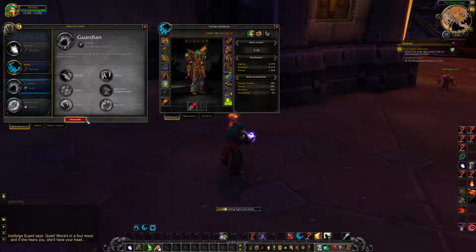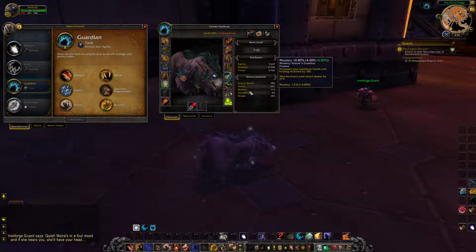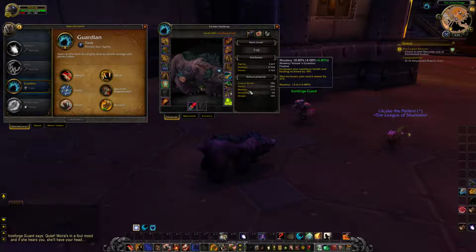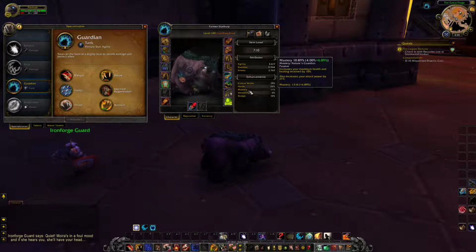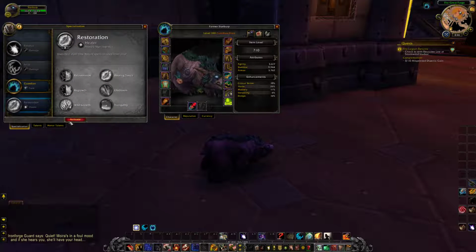If I switch over to Guardian, let's see what Guardian's is. It's different again for whichever you're playing. Increases your maximum health and healing received, so healers do bonus healing to you, by whatever percentage your mastery is, which is 10%. It also increases your attack power by 21%. That means you get to help kill whatever you're tanking that much quicker, because you're doing bonus damage scaled off of double your mastery. So that's awesome. And restoration druids, let's take a look at those bad boys.